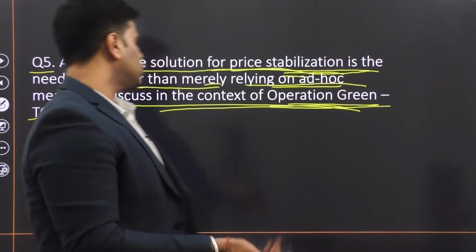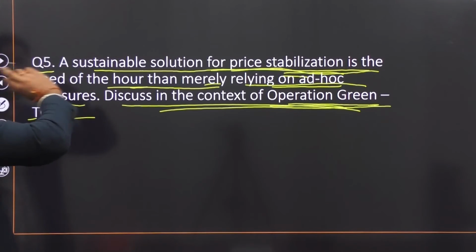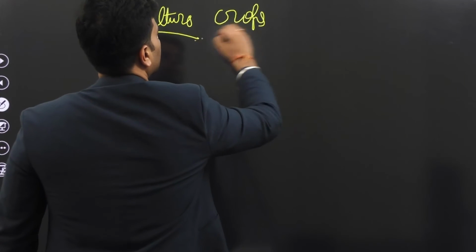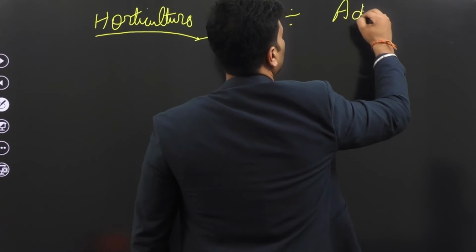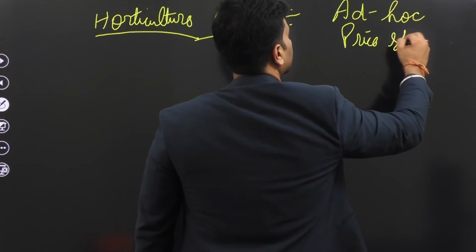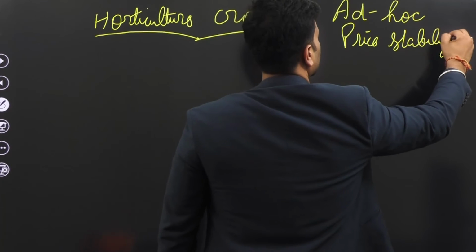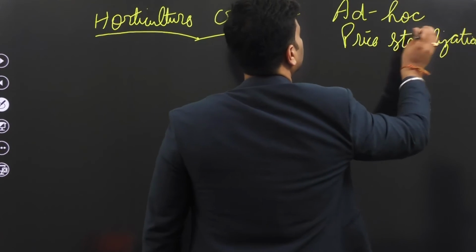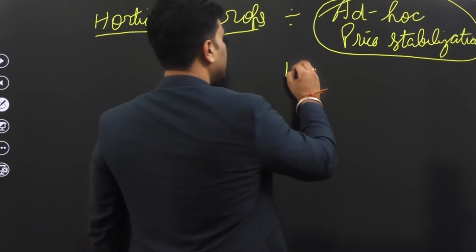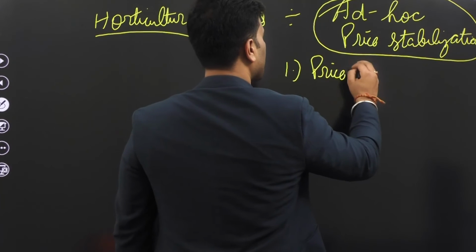All right. So initially in the first part you'll write, well, currently in India, as far as horticulture crops are concerned, we follow an ad hoc price stabilization mechanism. Now you'll give example of various schemes that are going on to stabilize prices. Well, there is this price stabilization fund.